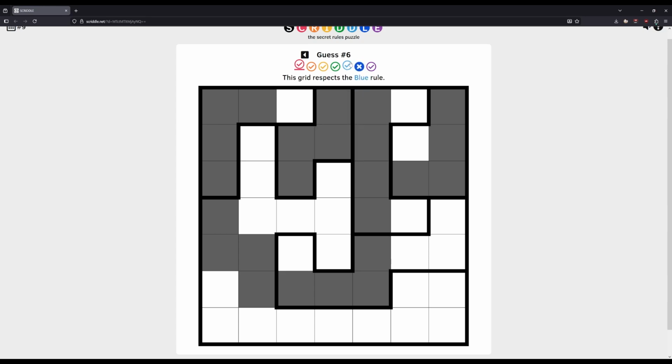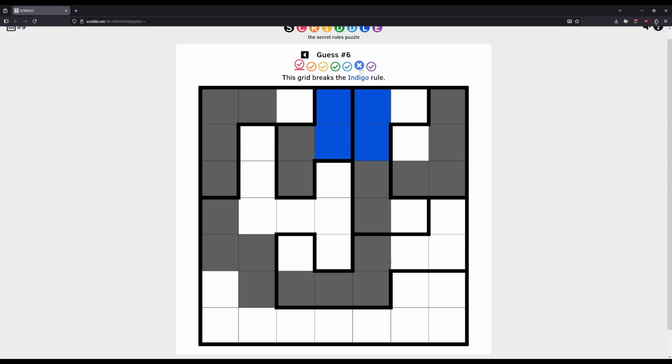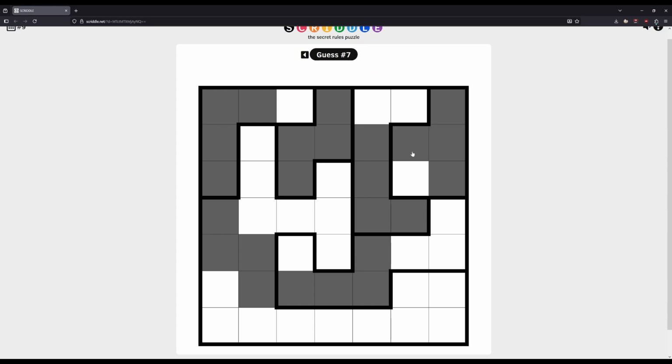So I think the tetronymos thing I mentioned is definitely not true. I will be honest with you, I think we're going to finish this puzzle without knowing what the violet rule is. I really don't know what on earth that could be. We'll see. Maybe there's something obvious I've missed when I get back, when we finish it. But can't do this. This will also break the indigo one. Oh, well, actually, this won't if I rework this. If I rework this to this, I think this is actually the solution here. Let's find out. There it is. Oh, come on now.